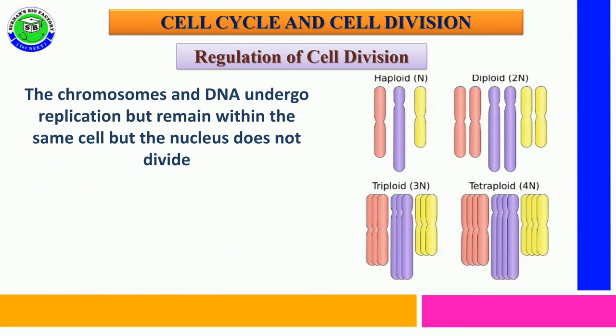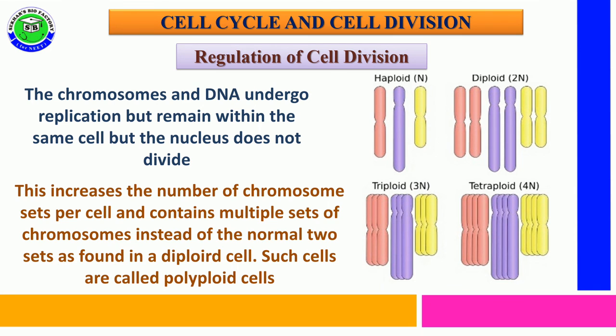Due to this inhibition, the chromosomes and DNA undergo replication in S phase, but they remain within the same cell, and the nucleus does not divide because of the failure of spindle fiber formation. This process increases the number of chromosome sets per cell.